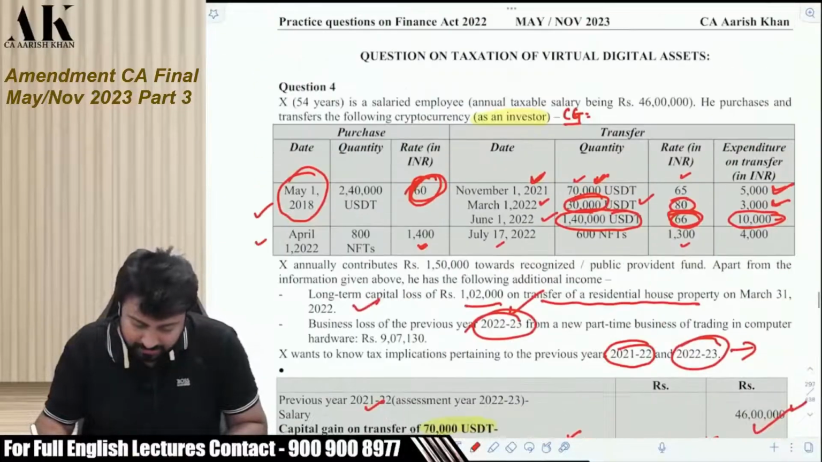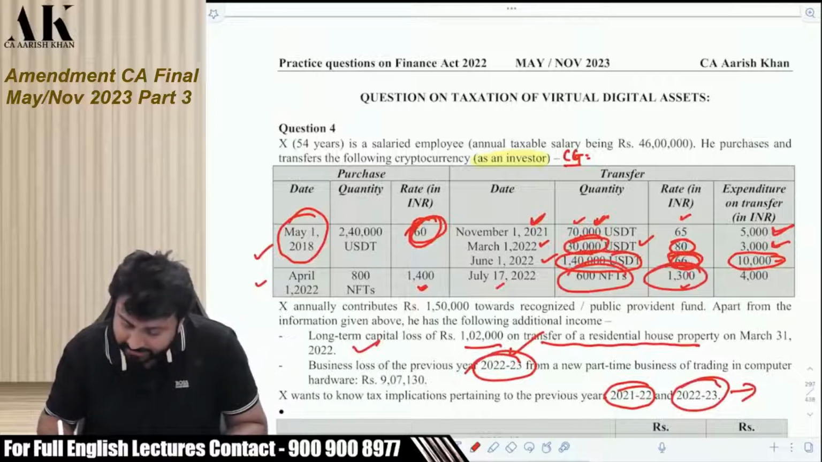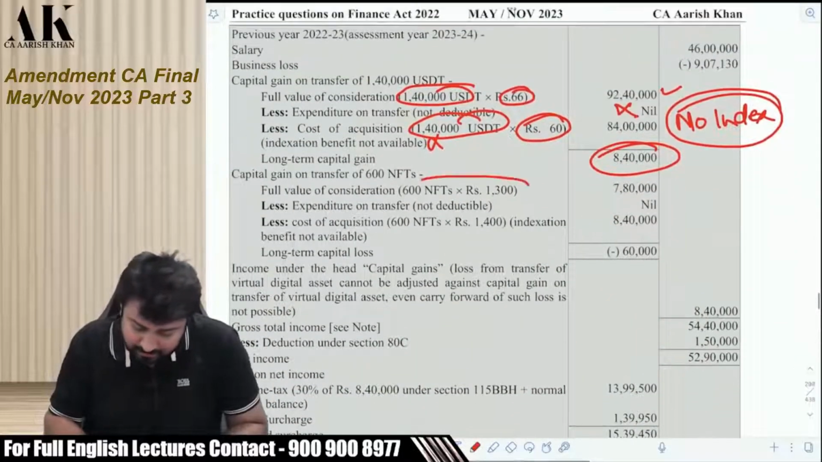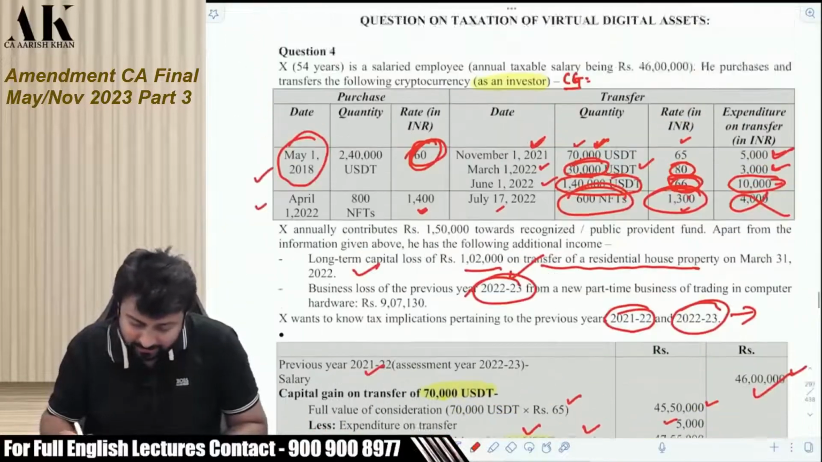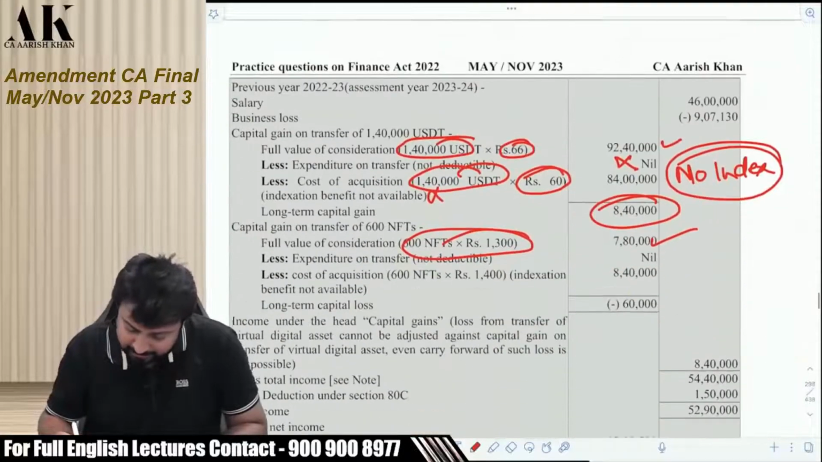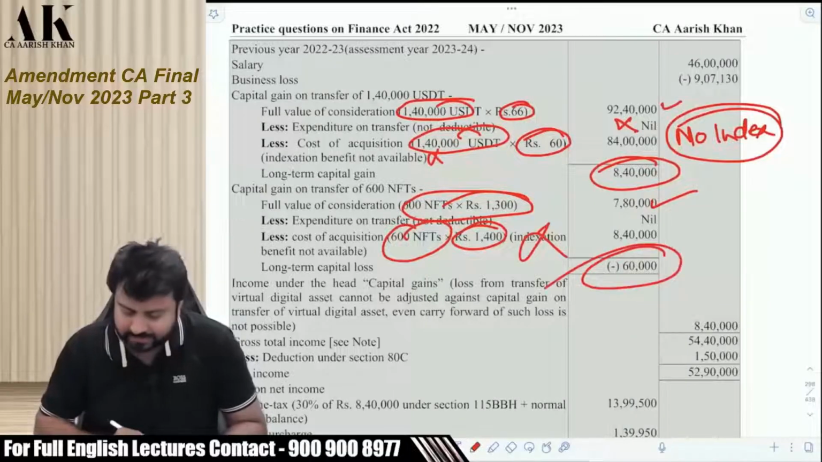Okay. Now, there is one NFT we are selling. 600 NFTs sold at 1,300. You are not going to get the deduction of expenses. 600 into 1,300, that is 7,80,000. What is the cost? 600 into 1,400 is the cost. Indexation not available. This 60,000 is a loss.